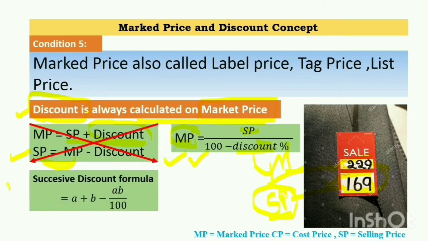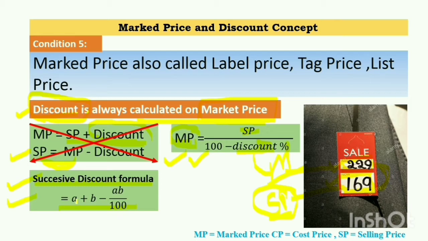Now in the review, I have explained to you the exception in the discount. Now we'll look at the third formula, that is the successive discount formula. When two successive discounts are applied on a single commodity, to merge the two discounts and apply them as a single one, we have to apply the formula, that is A plus B minus AB by 100.